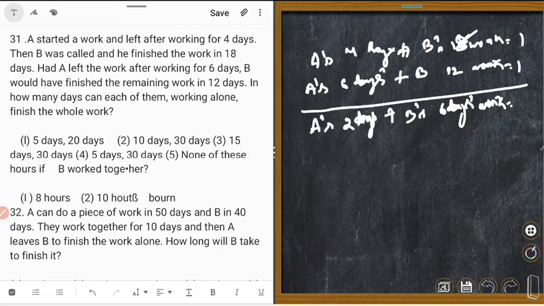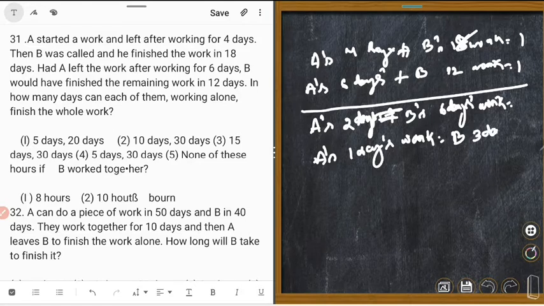Here we came to know that A's 2 days work is equal to B's 6 days work. That means A's 1 day work is equal to B's 3 days work. Could you understand?